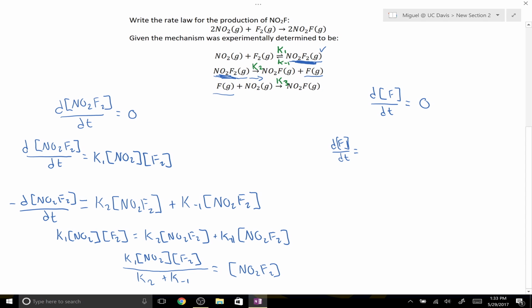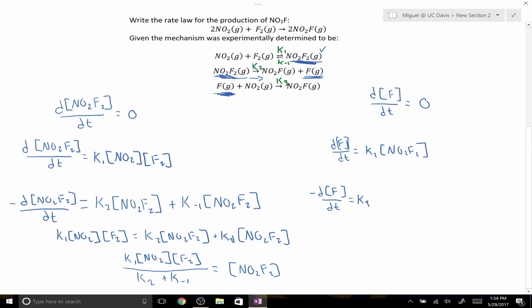Here we see fluorine is only being produced in this second step. That tells us the rate of formation for fluorine is equal to k2 times the concentration of NO2F2. Now we do the same for the rate of consumption of monatomic fluorine. Again we look back to our mechanism and see that fluorine is only being consumed in this last step, so the rate of consumption is purely determined by that step.